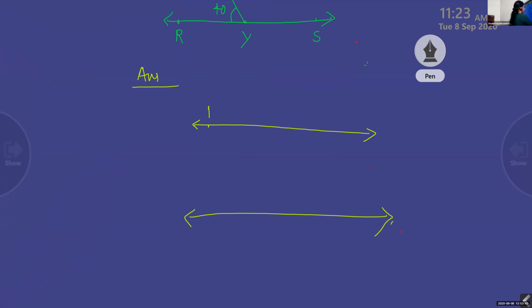It is given P, X, Q, R, S, Y, with PQ and RS, M in between X and Y, and this is 135 degrees, and this is 40 degrees.